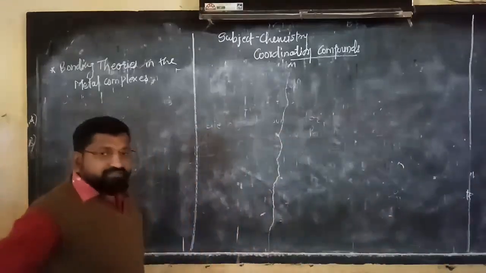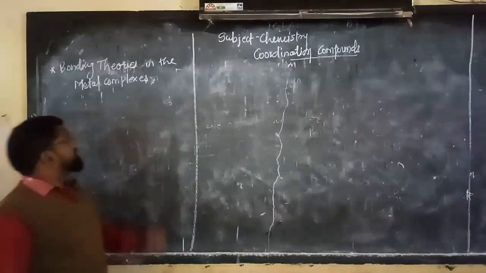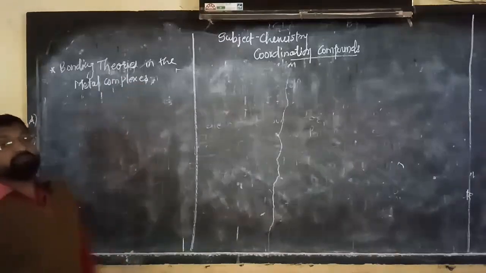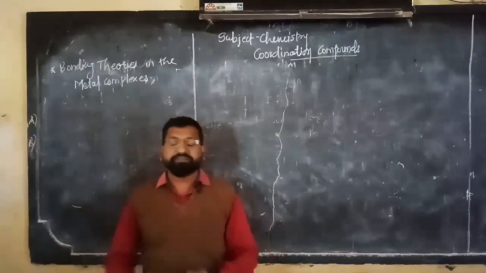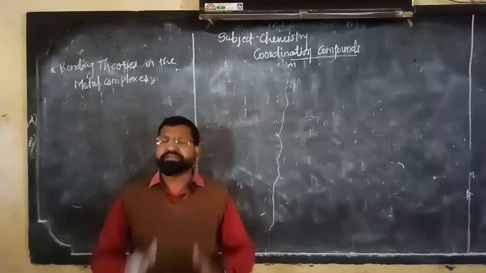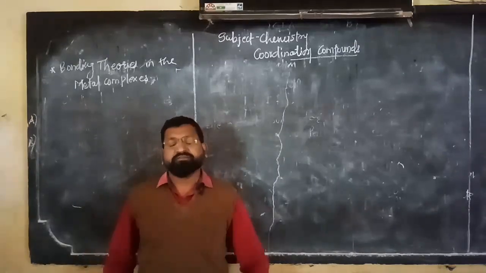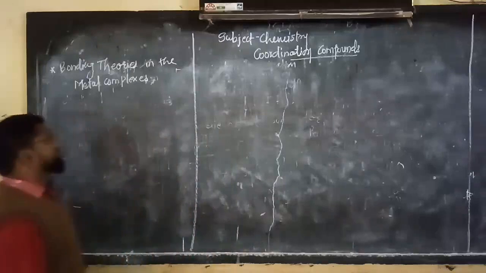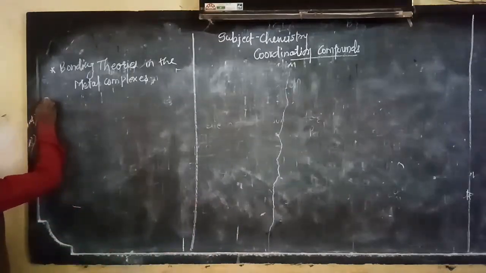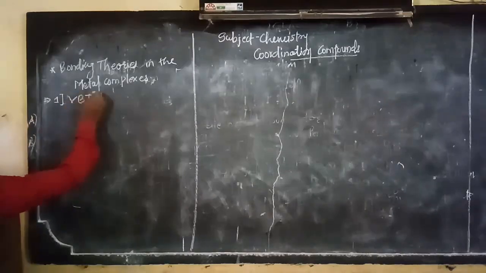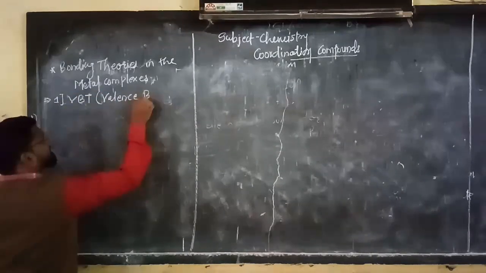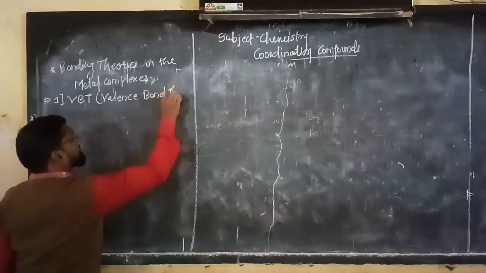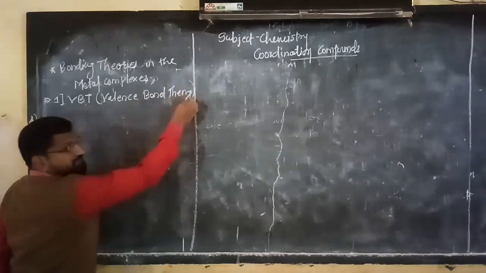Okay, guys, now we will see bonding theories in the metal complexes. This is the portion remaining from the coordination compounds, which is very important and very easy to understand. So the first theory which we will study is VBT. Already you know very well what it is, valence bond theory. So let us see one by one.